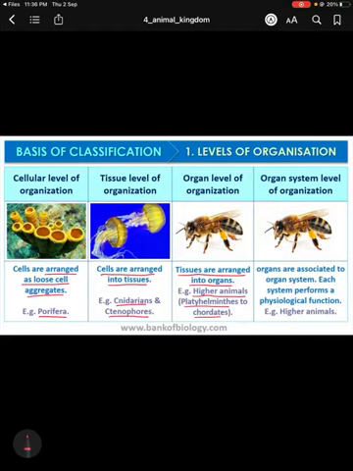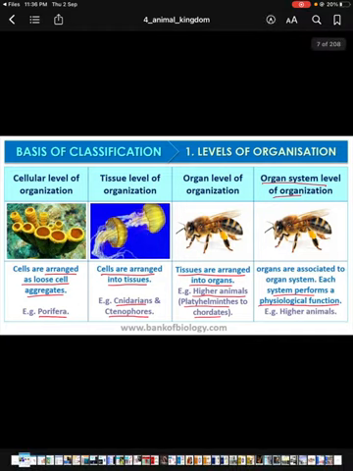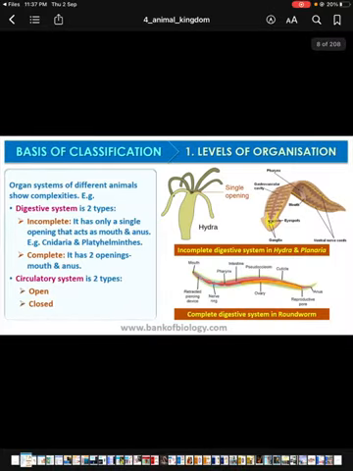Next classification is organ system level of organization. More than one organ forms a system, which is called an organ system, and each system performs its specific physiological function. This type of organization is also found in higher level animals. Here different systems can be present in those animals. If different types of systems can be present in an animal, and the animals are higher level organisms, then these different organ systems may show different types of